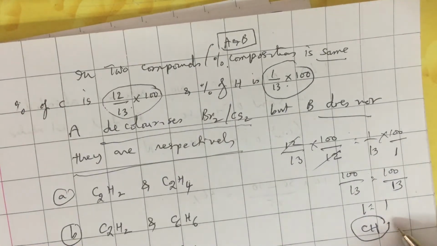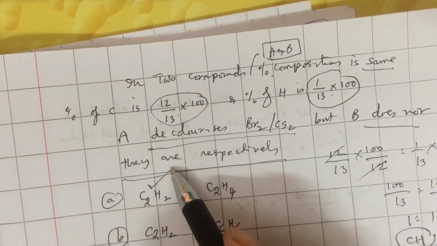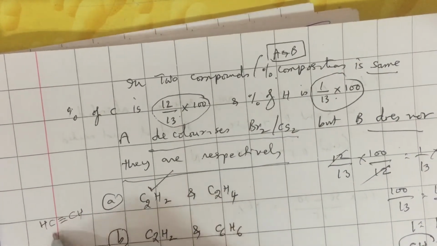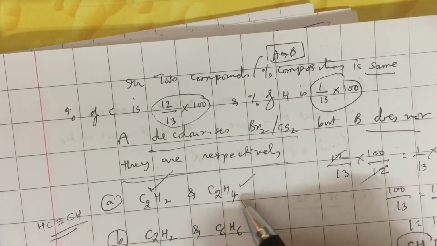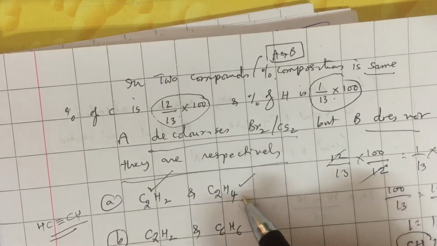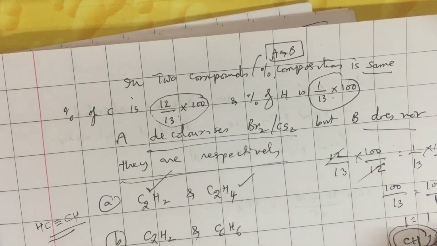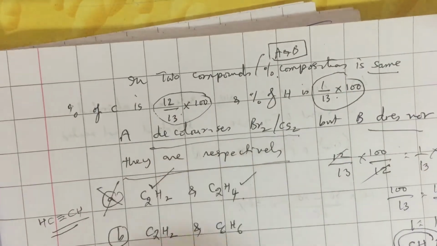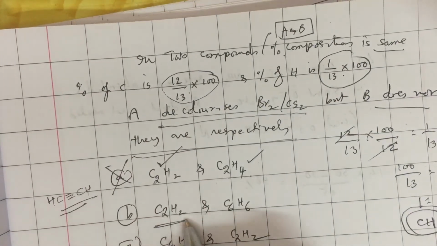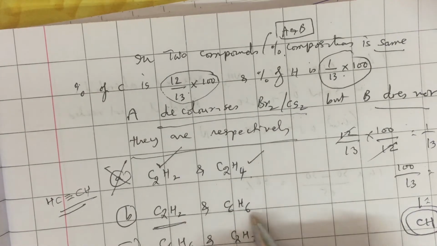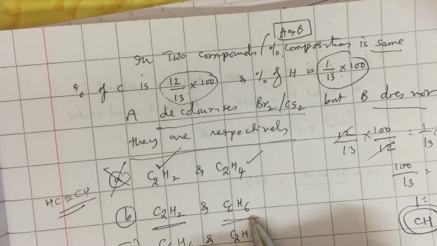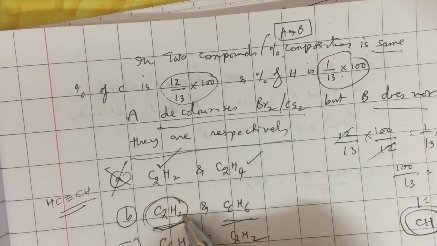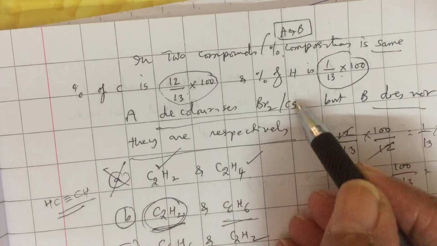Now, the compound with empirical formula CH could be C2H2, which is acetylene, HC triple bond CH, ethyne. And C2H4 has empirical formula CH2, it is ethene. It does not have CH empirical formula. Our rule is both compounds should have the same empirical formula, so option A is not the answer. Option 2, C2H2 has empirical formula CH, very good. C6H6 benzene also has empirical formula CH. And we know that any open chain compound that has a double bond or a triple bond can definitely decolorize bromine.